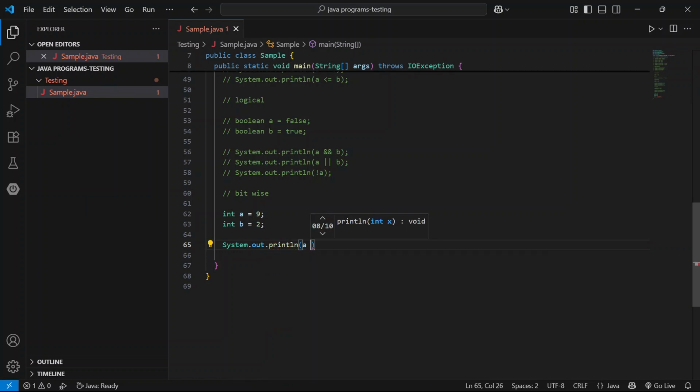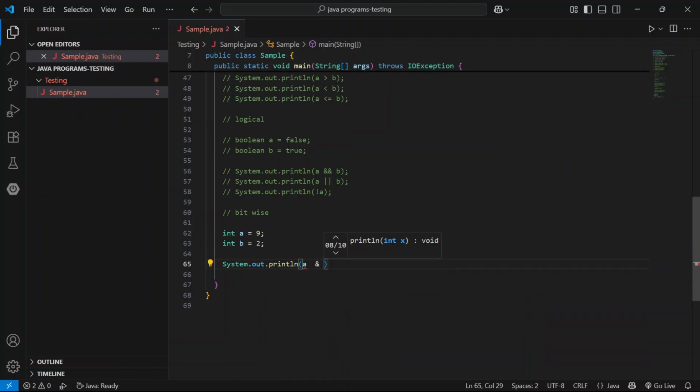Here a ampersand, only a single ampersand. In logical AND, double ampersand. Here single ampersand, here b.